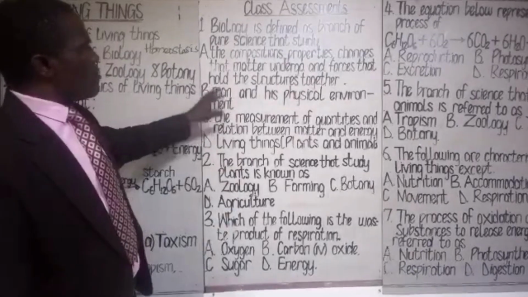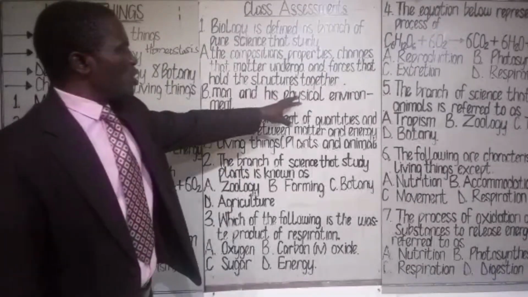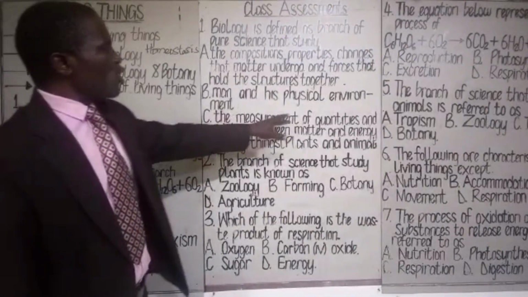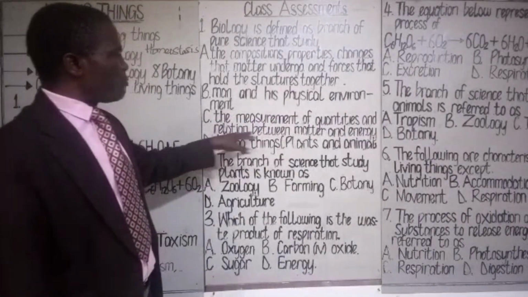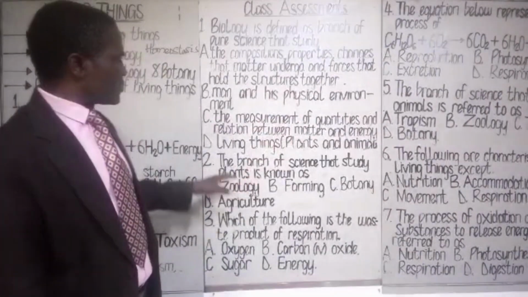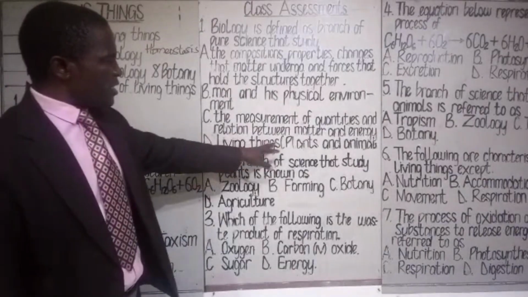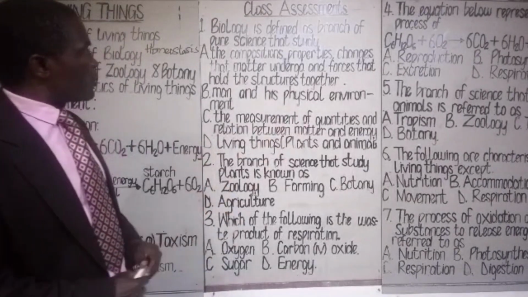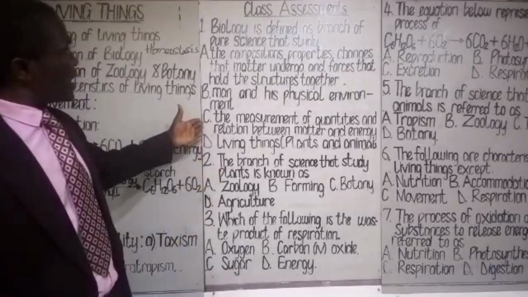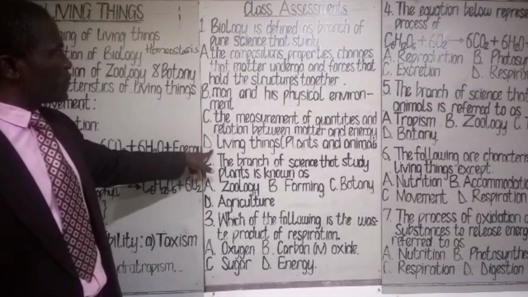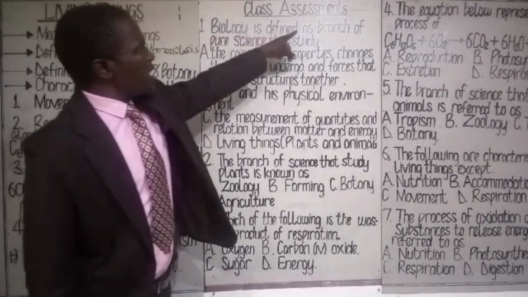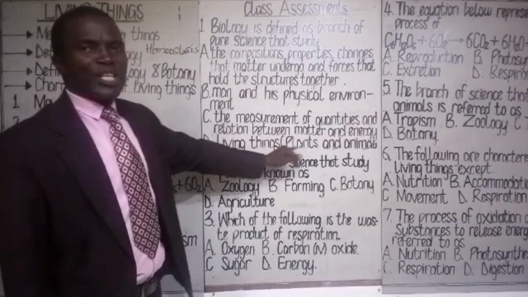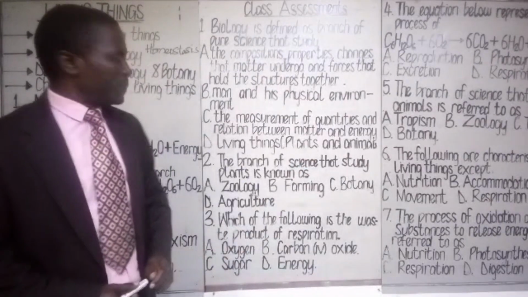B. Man and his physical environment. C. The measurement of quantities and relation between matter and energy. D. Living things, plants and animal. The most appropriate option from this class assessment is option D. Biology is defined as branch of pure science that study living things, plants and animal.